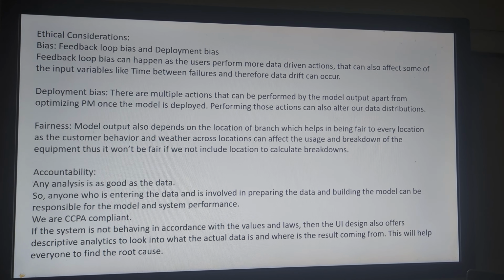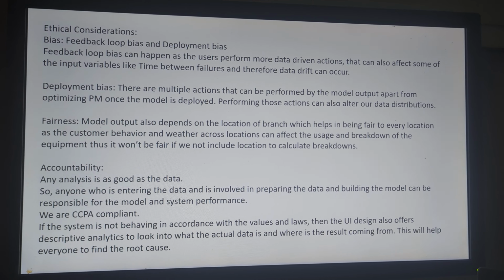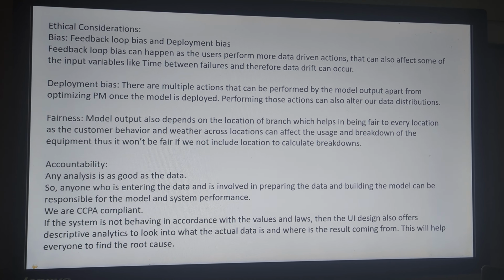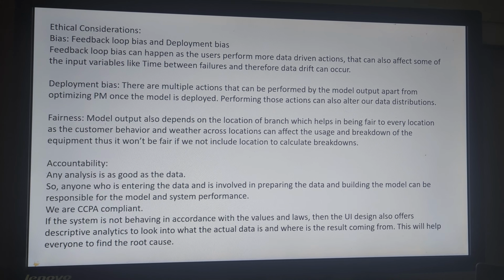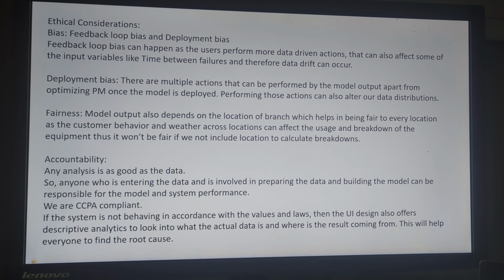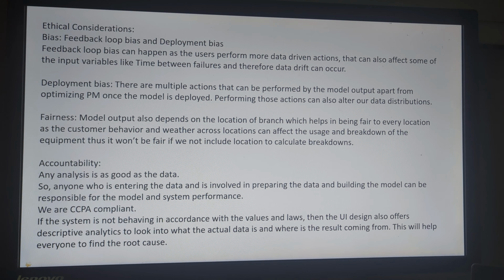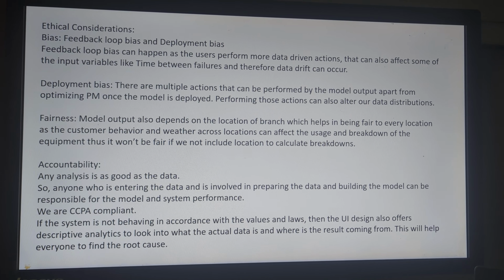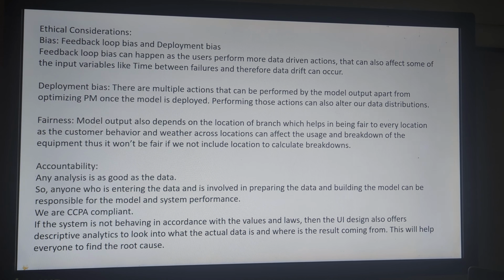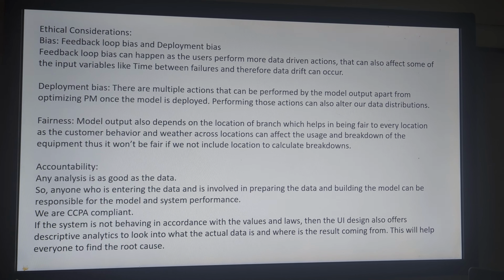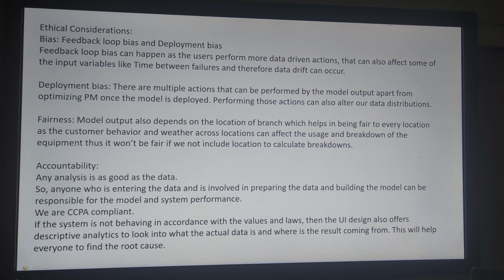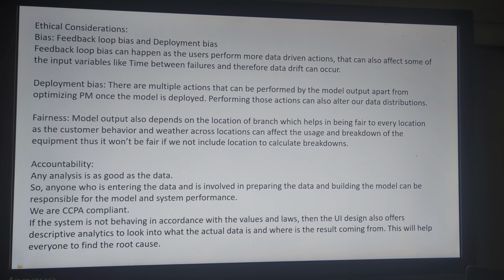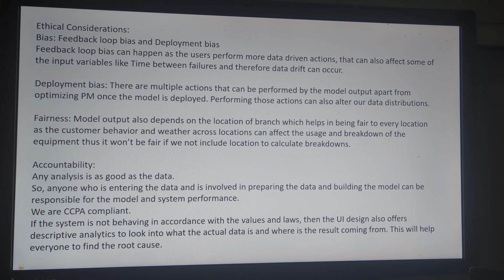Ethical considerations. The two types of bias that I can foresee right now that can occur for this project would be feedback loop bias and deployment bias. Feedback loop bias can happen when the user takes data driven actions which will affect the input variables like time between failures. Ideally it should increase. Once that happens, it can also create a data drift. So that is one bias.